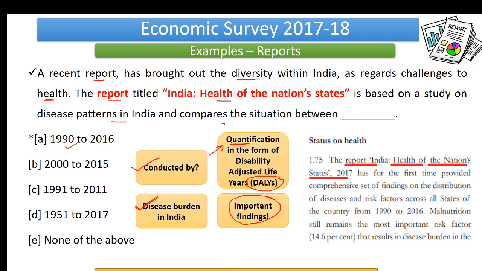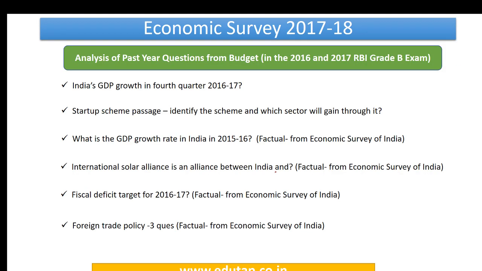Now we are just going to have a rough look at the previous year questions from the budget. When we look at these questions, our mindset and orientation would change, and we can give a direction to what we are learning. As I told you, extract value from the information that you are studying, otherwise it has no fruitful results.